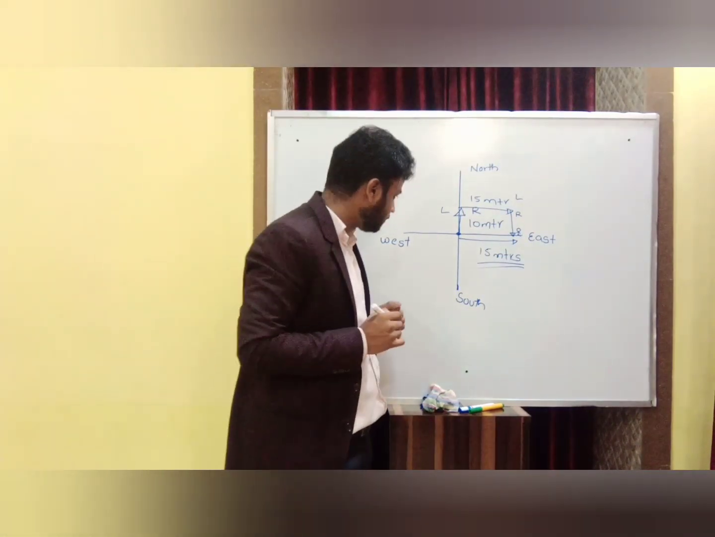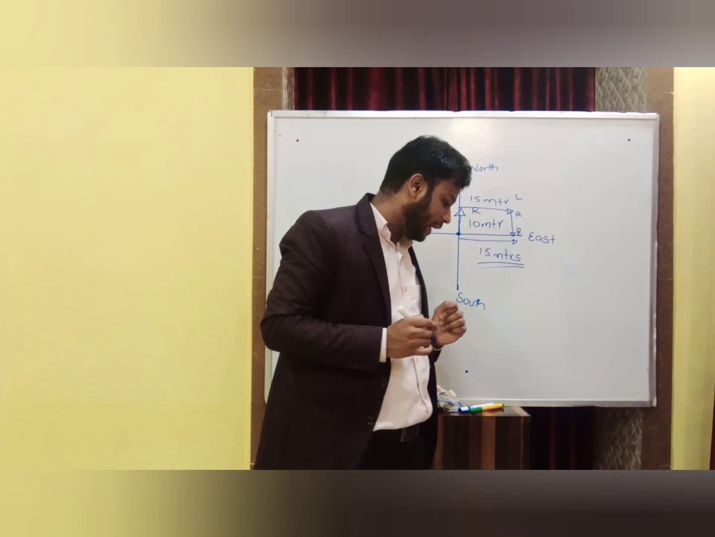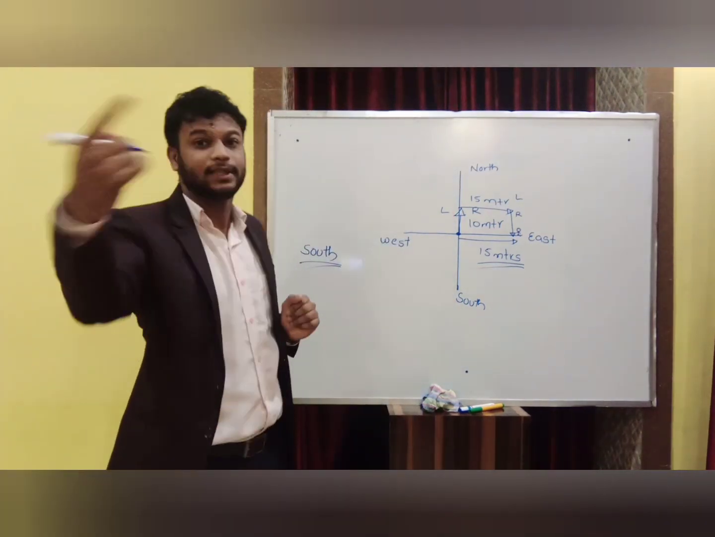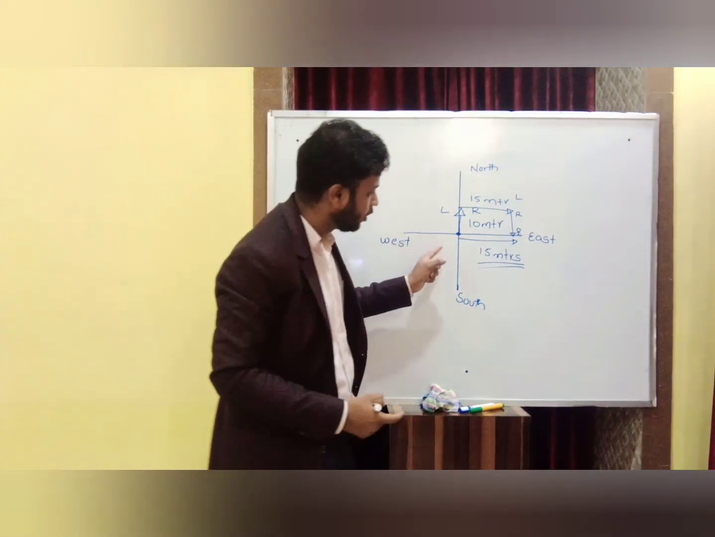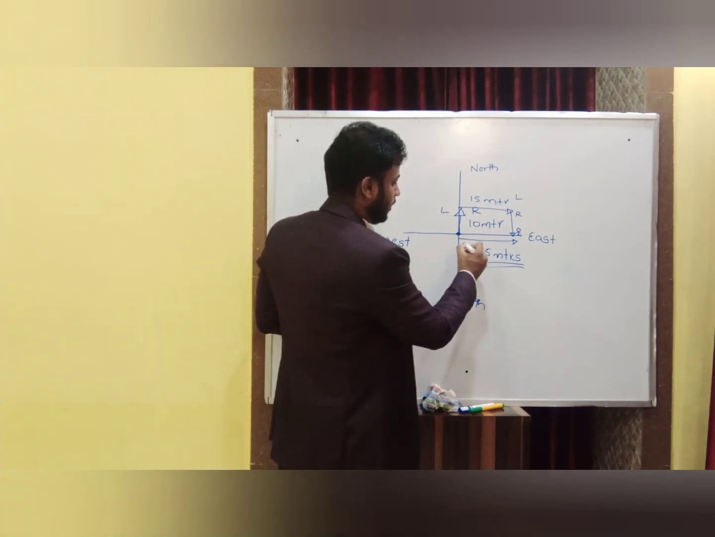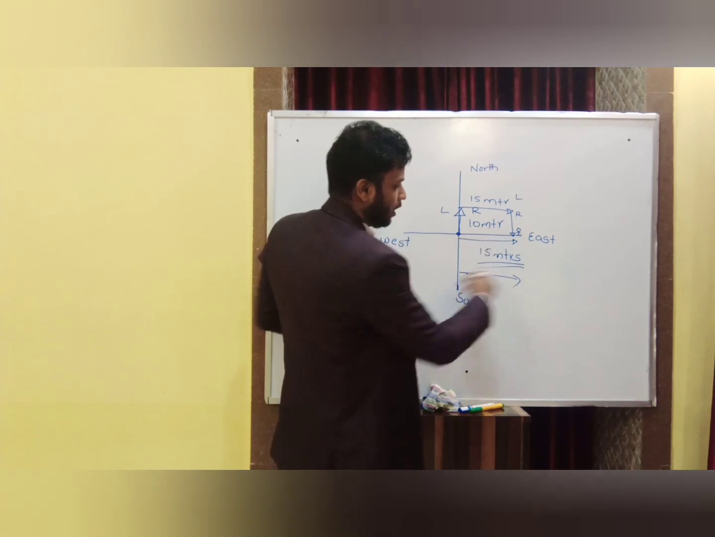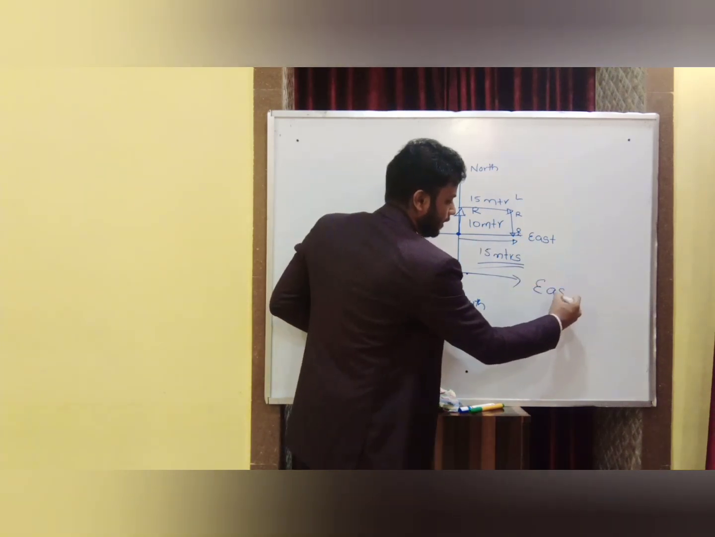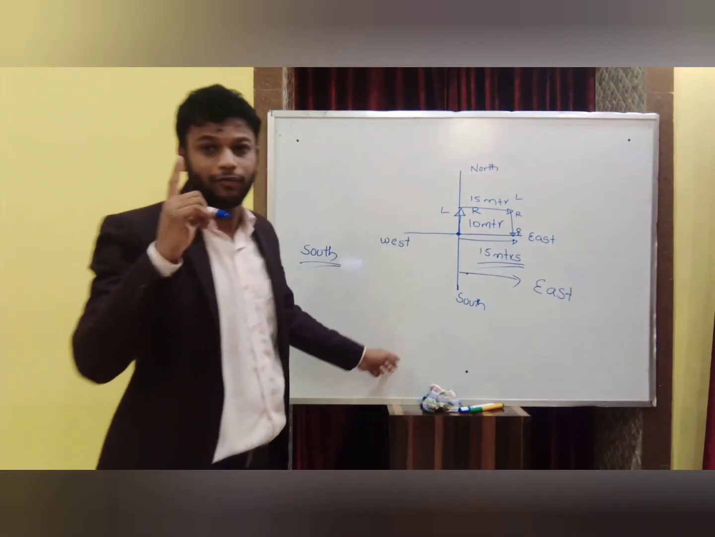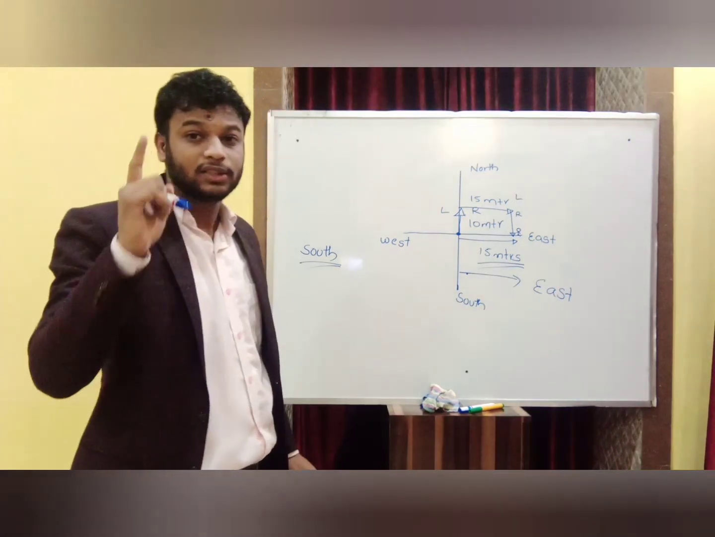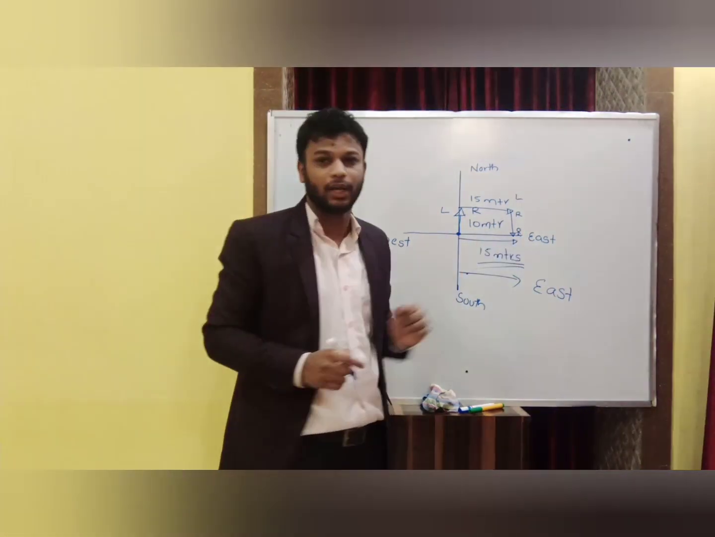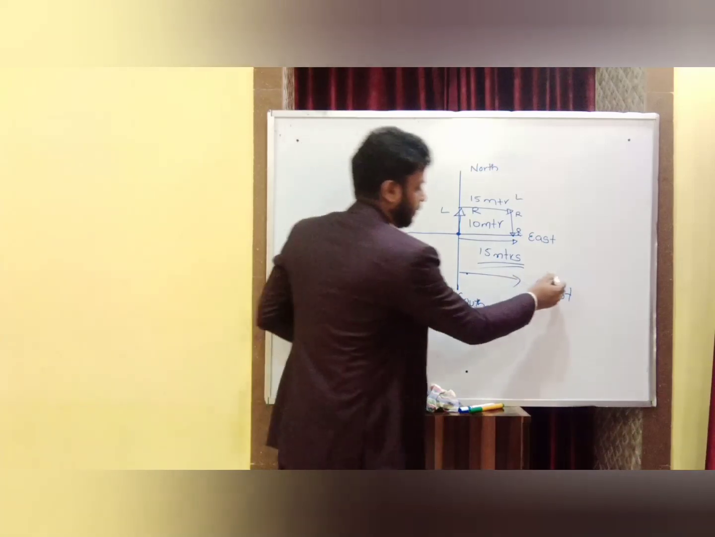Now the third answer: find the direction of the person from the starting point. The starting point is this and he is standing here. So the answer is east. Find the direction of the person from the starting point. From the starting point, the direction is east.